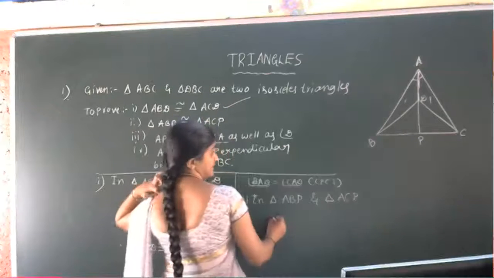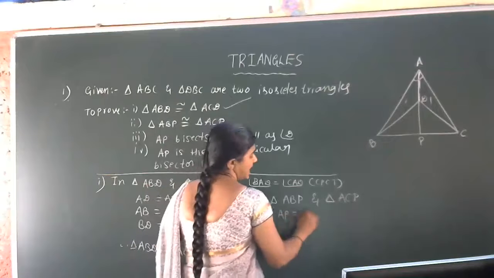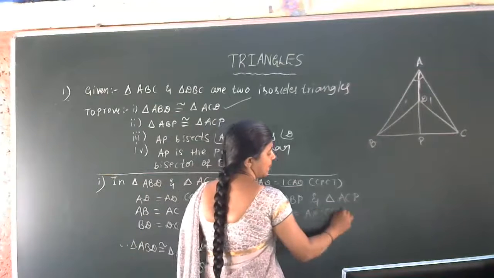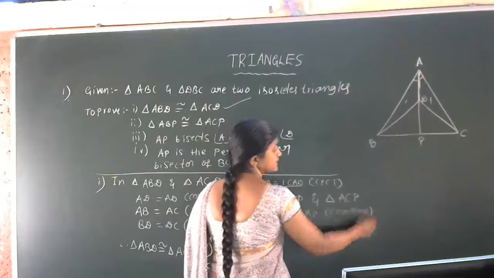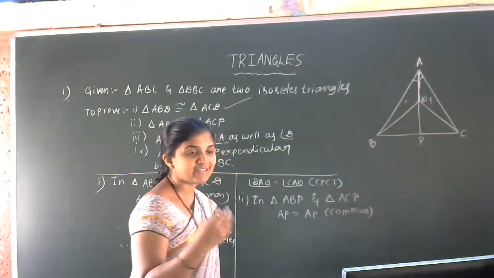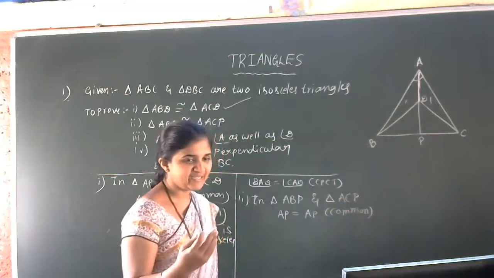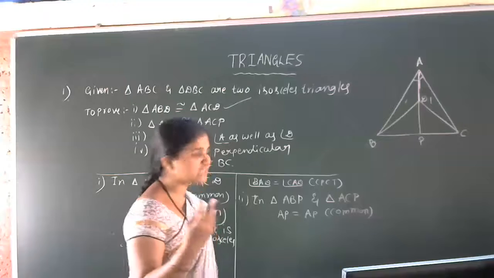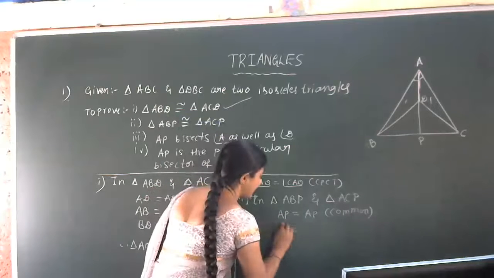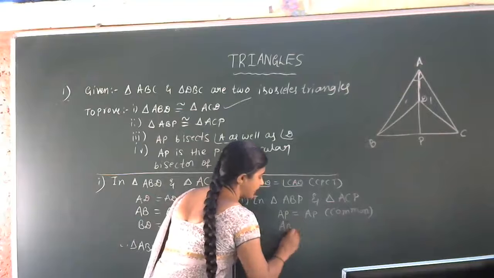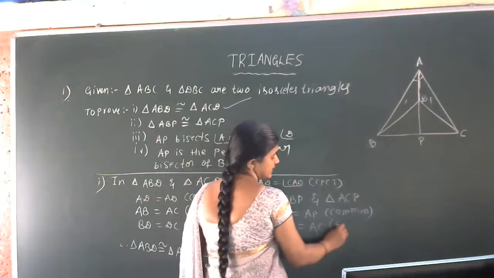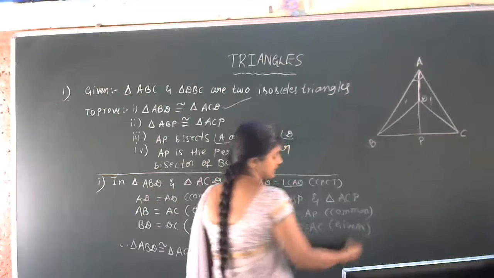Yes, AP is equal to AP, common side. AP is common for both the triangles. And which is the next one? AB is equal to AC, given, because ABC is an isosceles triangle.